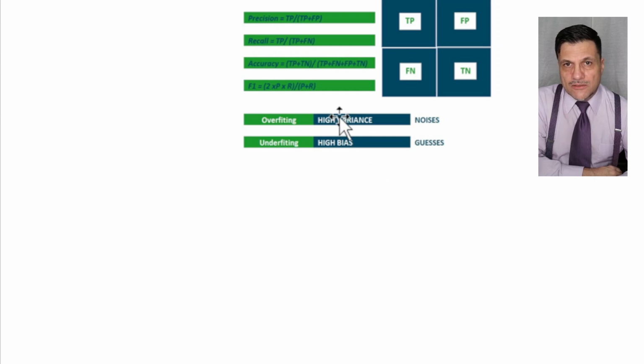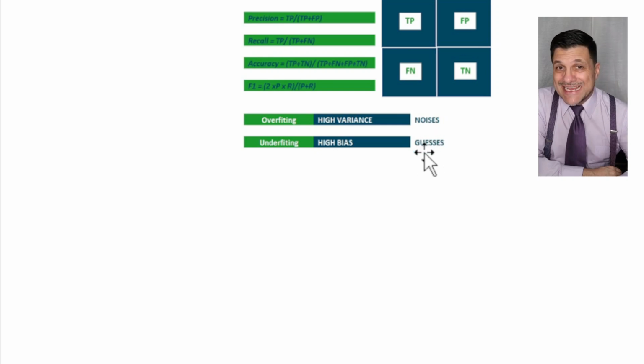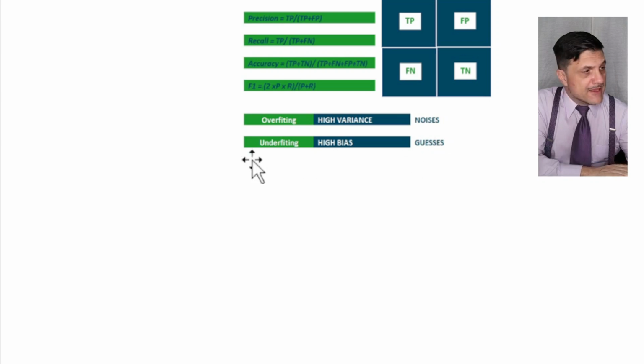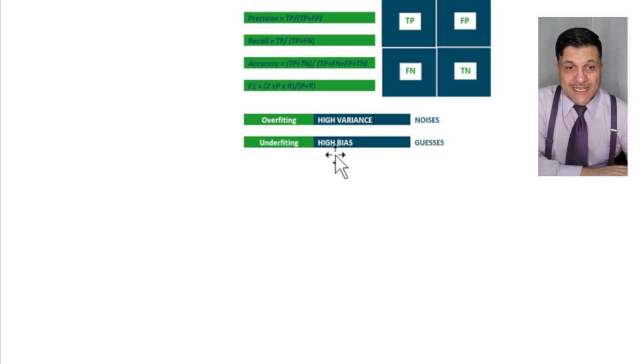What is a model that has high variance? What is a model that has high bias? The model that has high bias is the guessing model. The model is guessing answers. The model is not thinking. The machine is not doing a proper job here. It's giving too many false positives and false negatives, right? That's called high bias. So, too many guesses. The name for that, which you need to know, is underfitting. An underfit model is the model that has bias, the model that's guessing.